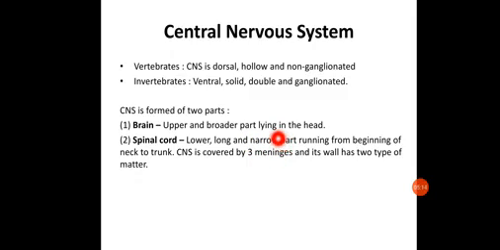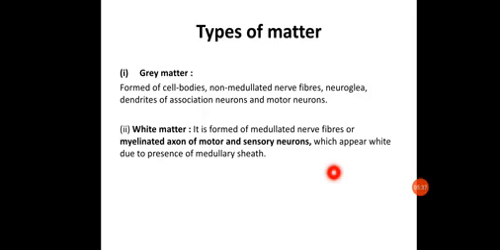Our central nervous system is covered by 3 meninges. Meninges are specific layers which cover the brain and the spinal cord. We will be discussing their function as well. Its wall has 2 types of matter, that is the gray matter and the white matter.